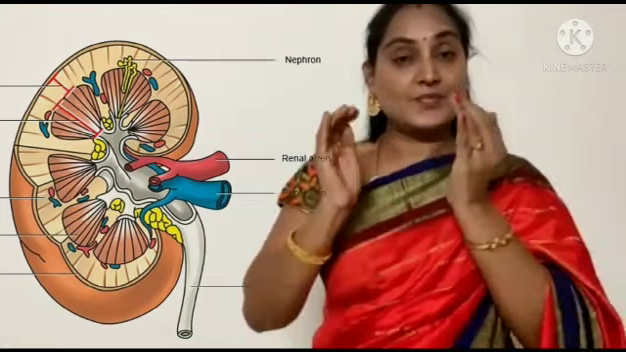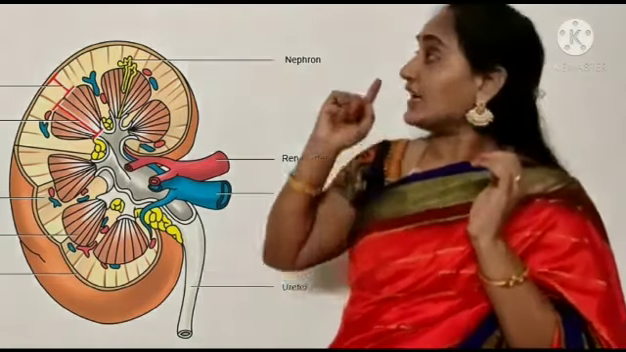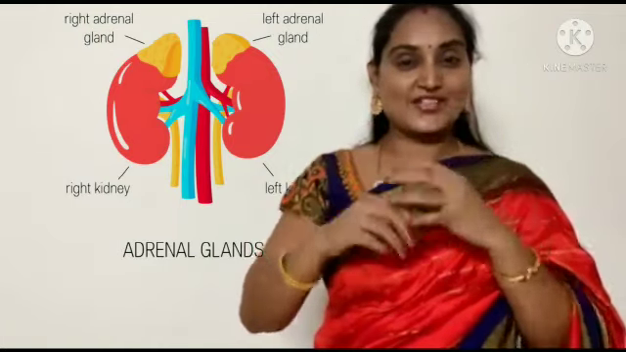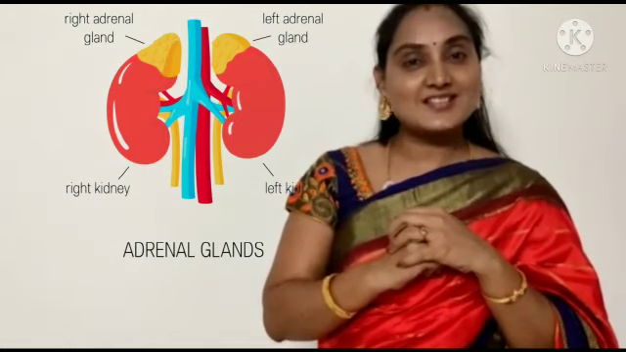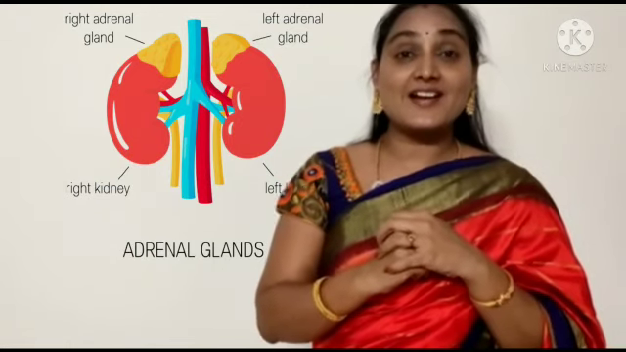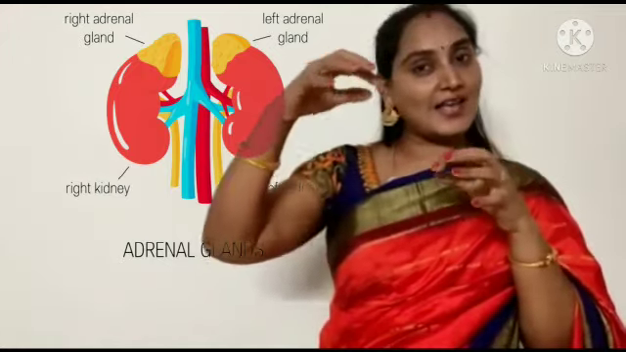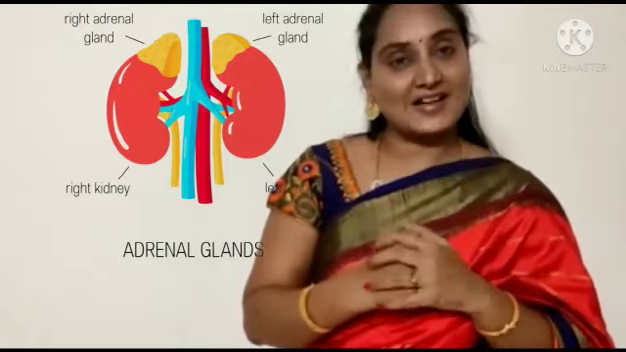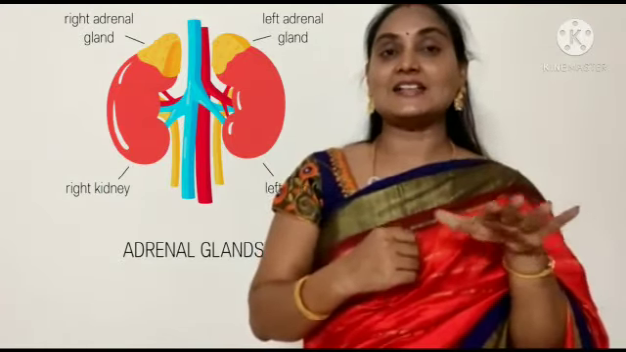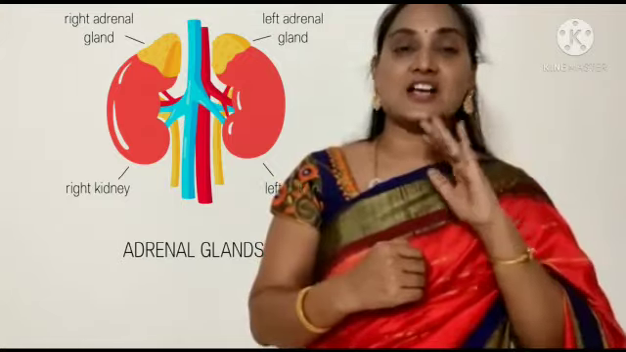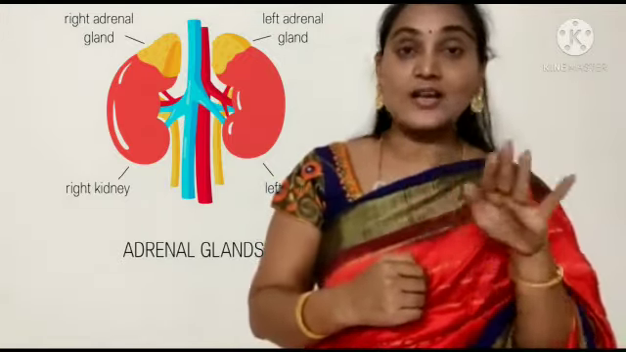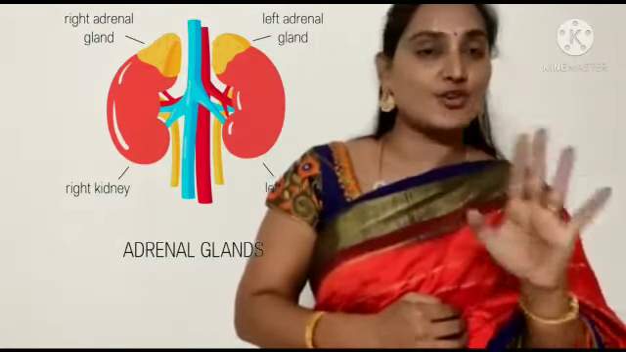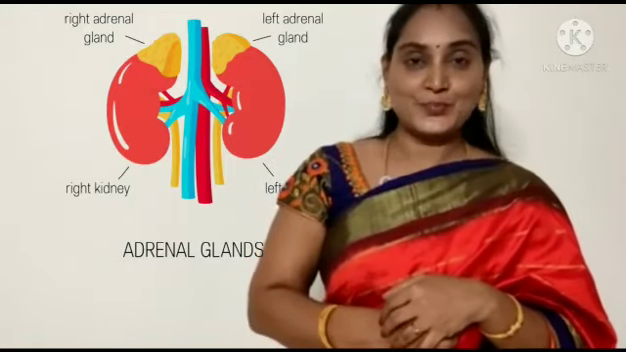Right. So here, if you observe very clearly, on top you can see some yellow colored, cap-like structure on the kidney. What is it? It is the adrenal gland. This adrenal gland does not have any function with excretion. It is not involved in the excretion process. Its location is on top of the kidney, but it is not involved in excretion.